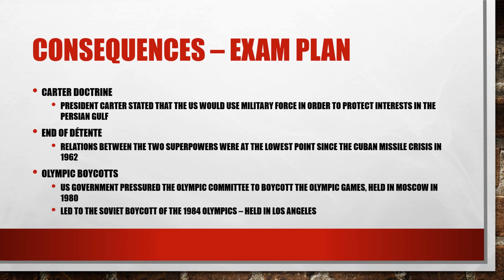And it also leads to two Olympic boycotts. The first Olympic boycott is the US government pressuring the Olympic Committee to boycott the Olympic Games that were held in Moscow in 1980. And this therefore led to reciprocal action with the Soviet boycott of the 1984 Olympics that was held in Los Angeles.